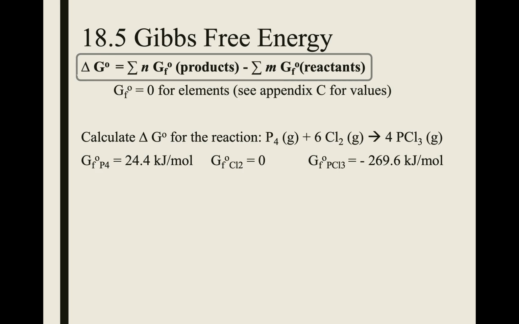Okay, very similar formula to what you had for delta S naught. We do products minus reactants. We need to include the coefficients here for the products and reactants. Again, you can look up these values in your textbook. I think it's Appendix 2. All right, so please solve for the delta G naught of the reaction here. Pause the video.